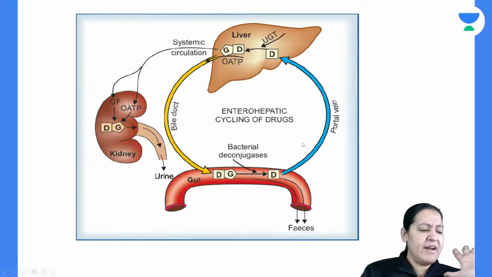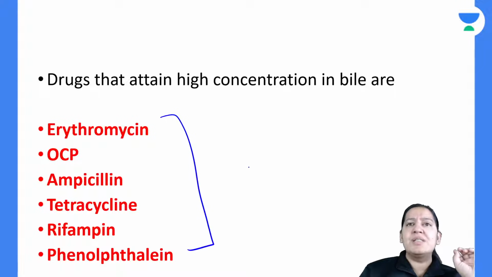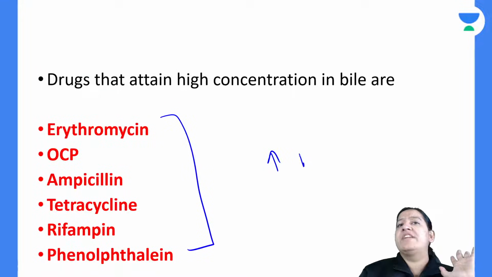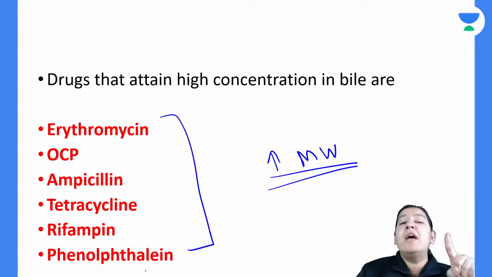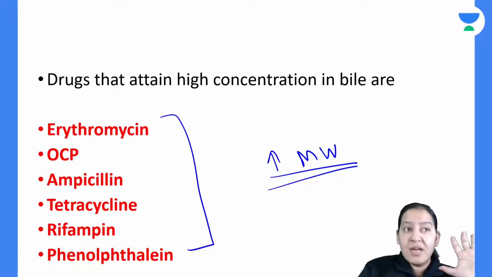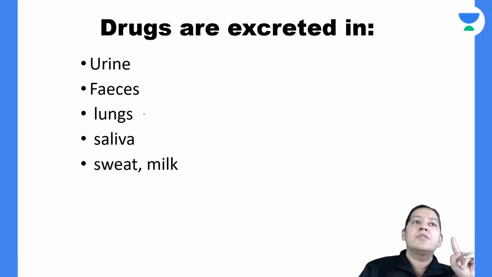Yesterday we understood this diagram very clearly. You should learn the names of the drugs which have high molecular weight because of glucuronide conjugation. These are excreted in feces, not in urine. You can make some mnemonic for these drugs which are excreted in feces, not in urine. So that was about feces.